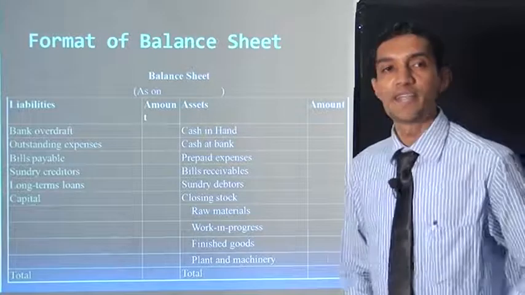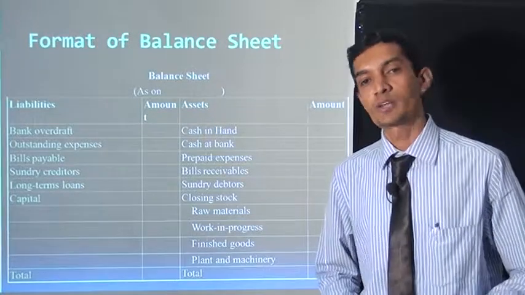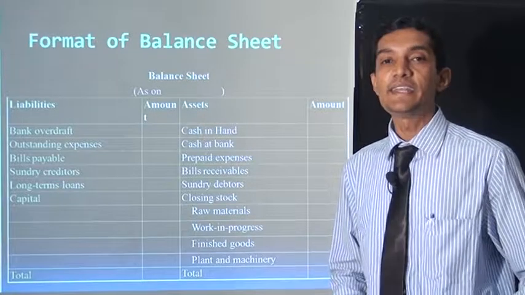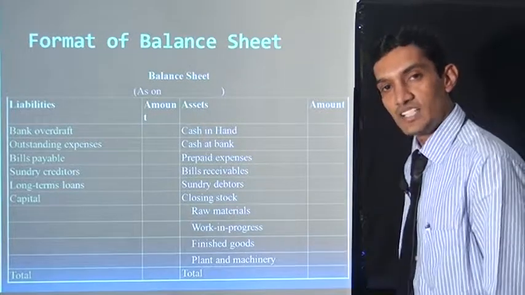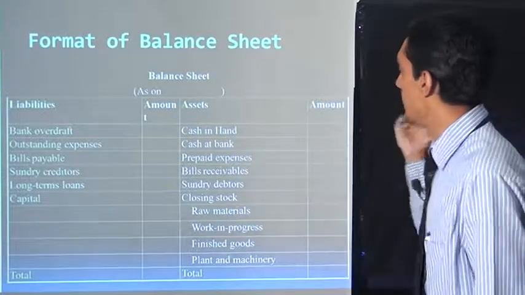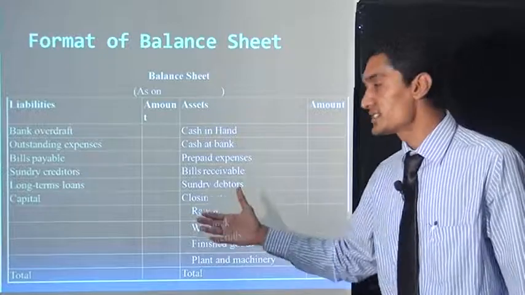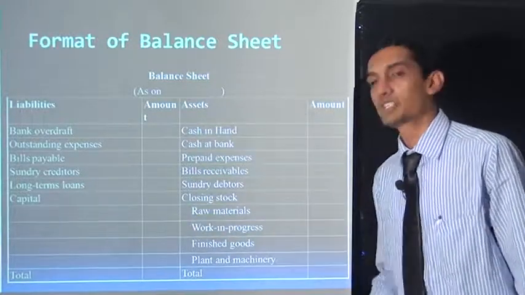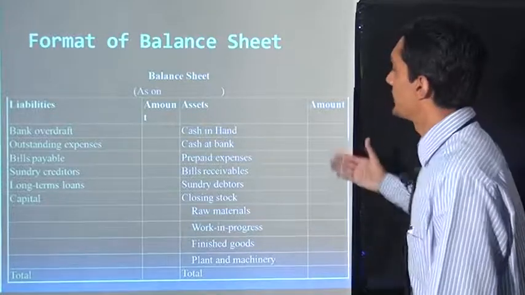This is the format of the balance sheet. There are no debit or credit sides. There is a liabilities column with rupees and an assets column with rupees. Balance sheet as on, liabilities amount in rupees, assets amount in rupees. In liabilities there is capital, long term loans, sundry creditors, bills payable, outstanding expenses, bank overdraft, and cash in hand.